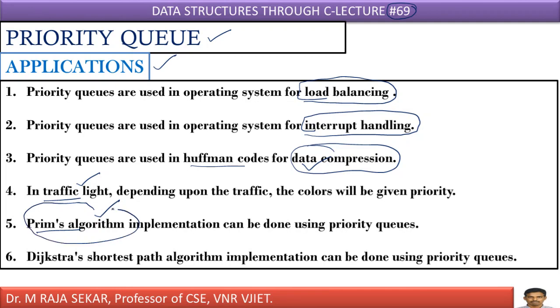You might have learned there is an algorithm, Prim's algorithm, which is useful for finding a minimal spanning tree. Maybe in future classes you can understand. For the time being, just understand priority queue is useful for Prim's algorithm. What is Prim's algorithm? All those things you can understand in a course known as Mathematical Foundations for Computer Science, even in design and analysis of algorithms. For the time being, just understand the applications. You will get clarity on these applications in future courses.